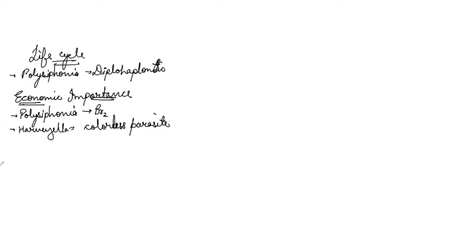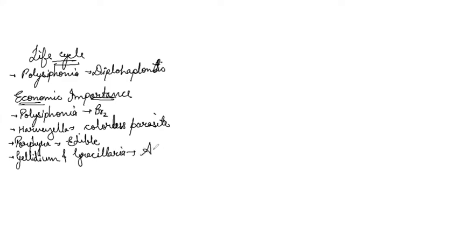Next we have Porphyra, which is an edible red algae, used as food. Next are Gelidium and Gracilaria, which are used to produce or get agar.